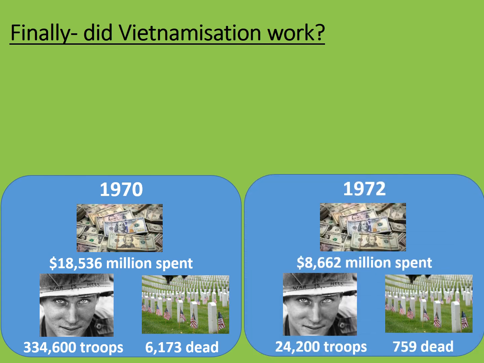By 1972, $8,662 million was spent, a further reduction. Troop numbers have been drastically reduced to 24,200 troops, many of these in second line or training occupations. And although 759 dead is still tragic, it's a further reduction.